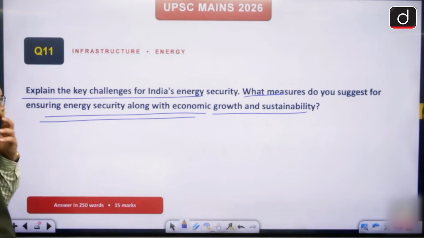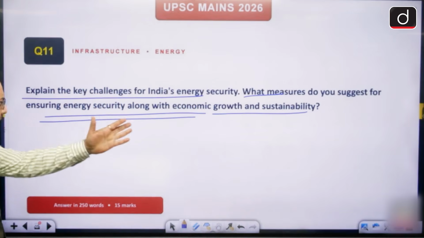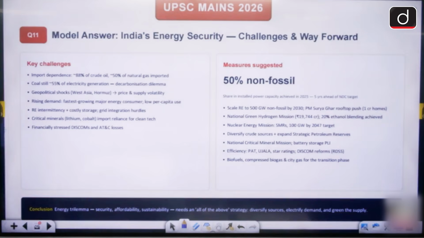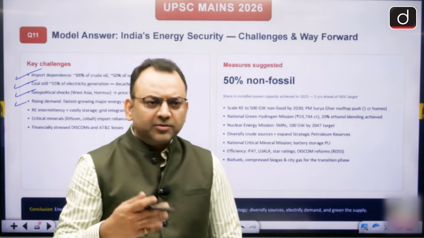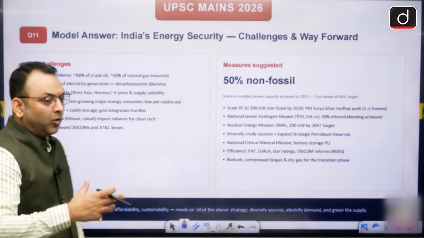In this part, the question and answer are very straightforward. Just go with the flow: explain the challenges, then suggest the measures. I have written everywhere that import dependence is a challenge, coal dependence is a challenge, geopolitical shocks are a challenge. Demand is increasing; India is a rising country, so demand is higher and supply is lower. One more thing you can add here is the DISCOMs.